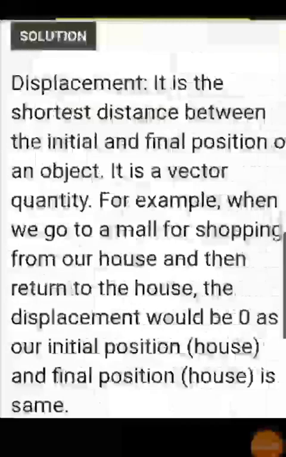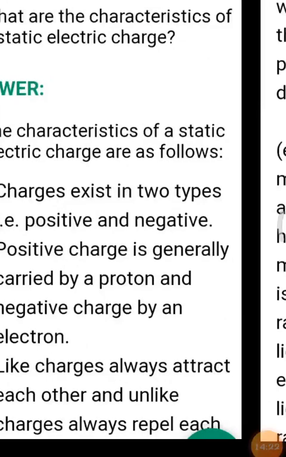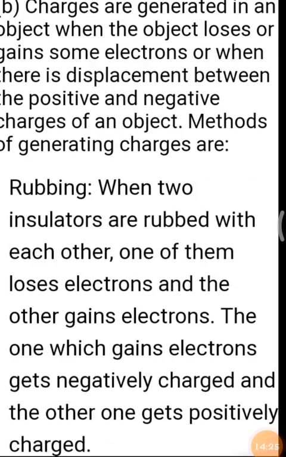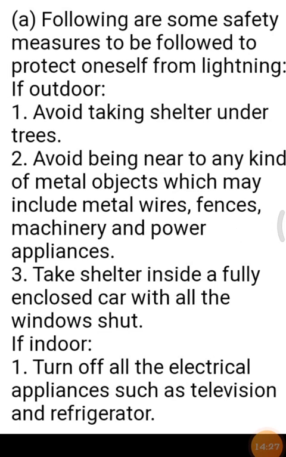Okay, children? Now, see question number 3. How will you protect yourself from lightning? The answer, following are some safety measures to be followed to protect oneself from lightning. First, avoid taking shelter under trees.